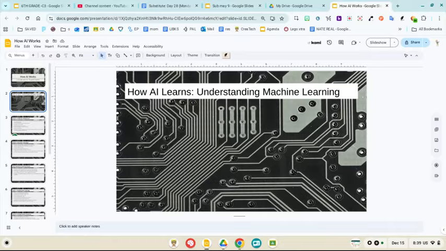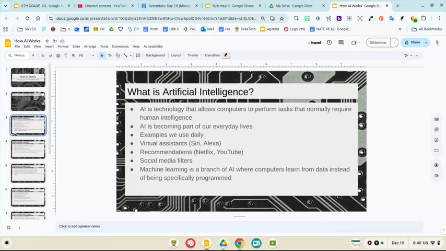Artificial intelligence, AI, is becoming an important part of your everyday lives. From virtual assistants like Siri and Alexa to recommendation engines on Netflix and YouTube, AI is everywhere. But how does AI learn? This text will break down the concept of machine learning in a way that is easy to understand and provide